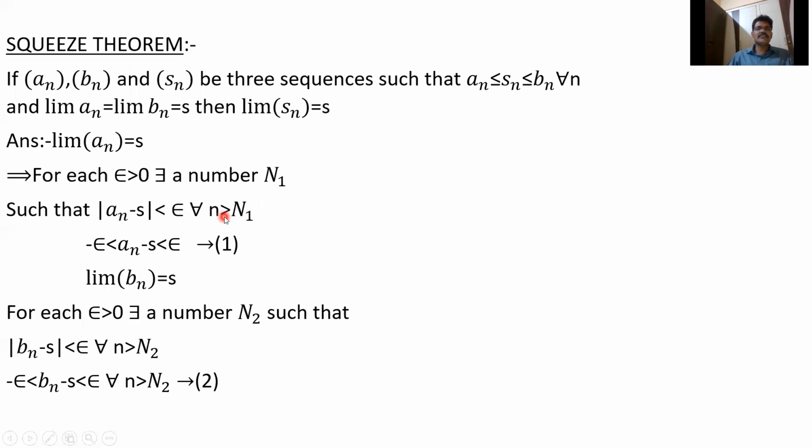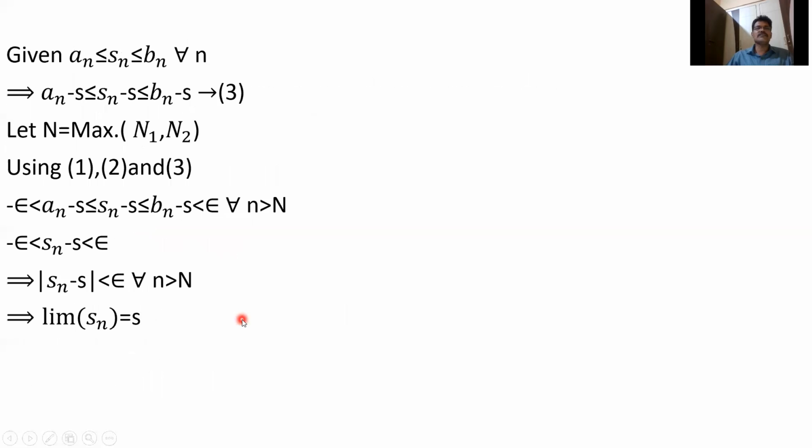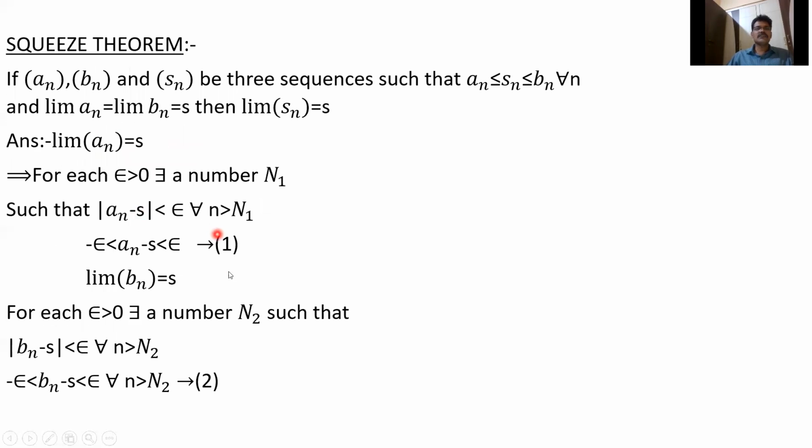Because if I take N1 equal to 4, this equation is true after the fourth term, that is, from the fifth term onwards. If N2 is equal to 6, it is true after the sixth term, that is, from the seventh term. So these two are true for n equal to 6. So these two equations are true for all n greater than N, where N is the maximum of N1 and N2. So if you take N equal to the maximum of N1 and N2, automatically equation 1 and equation 2 are true.